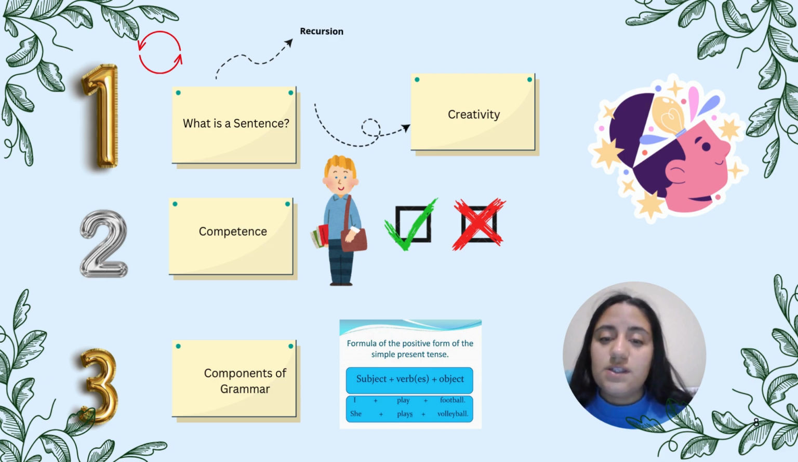And competence: native speakers know if a sentence is correct or not. For example, the chair saw the boy. Correct grammar but not meaning. Components: phrase structure, rules for sentence structure, and finally, lexicon, words that give meaning.